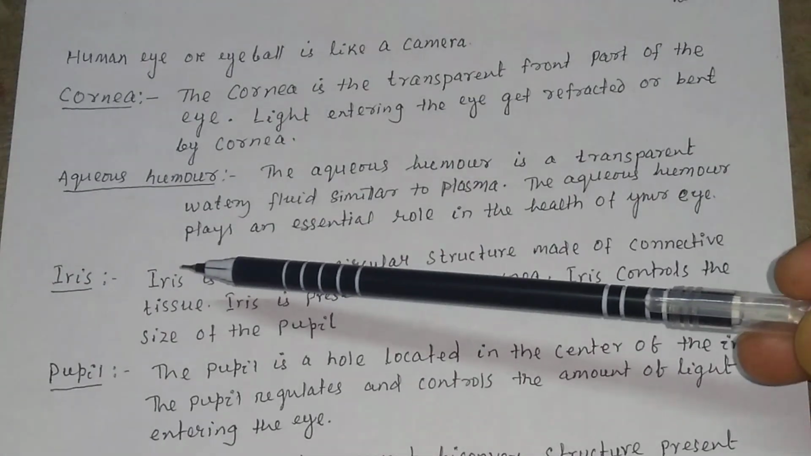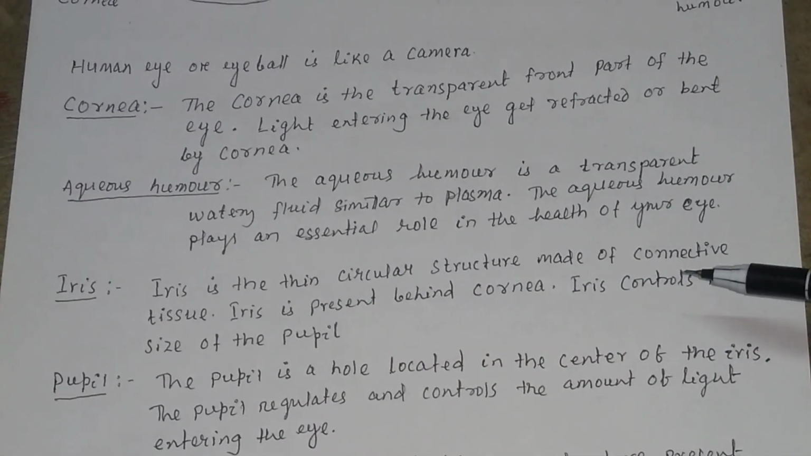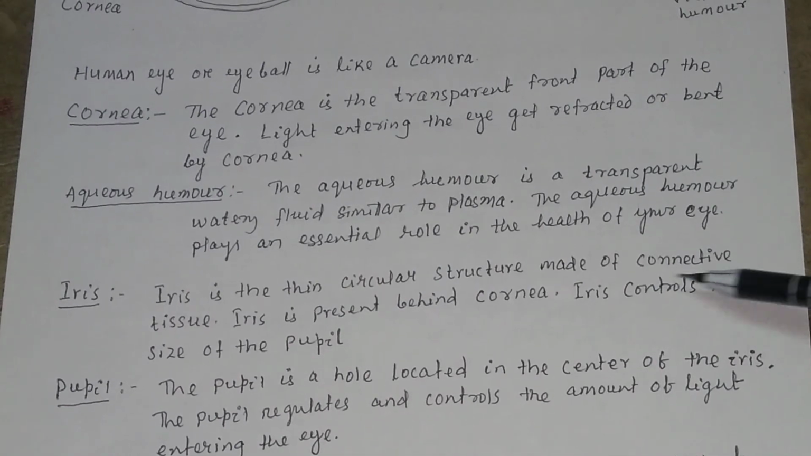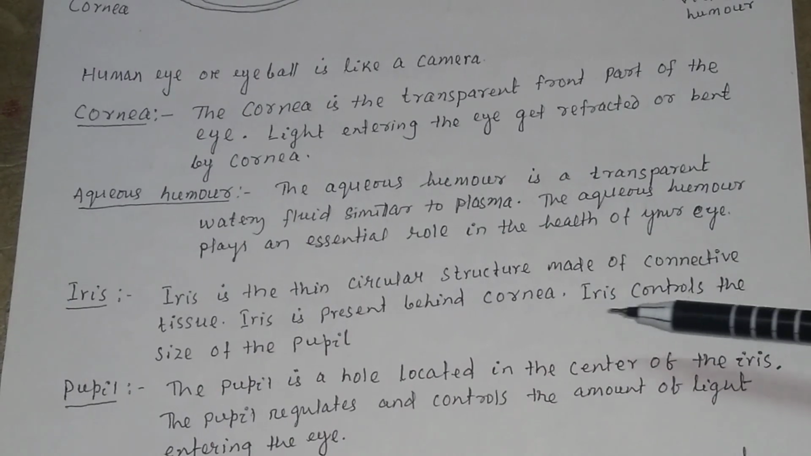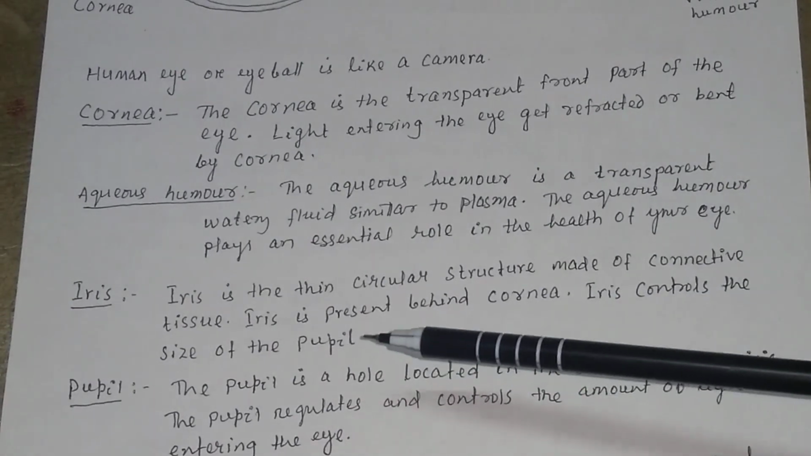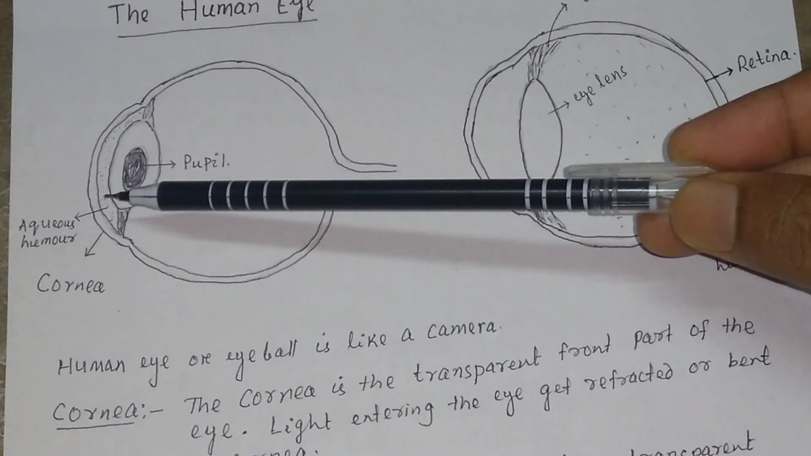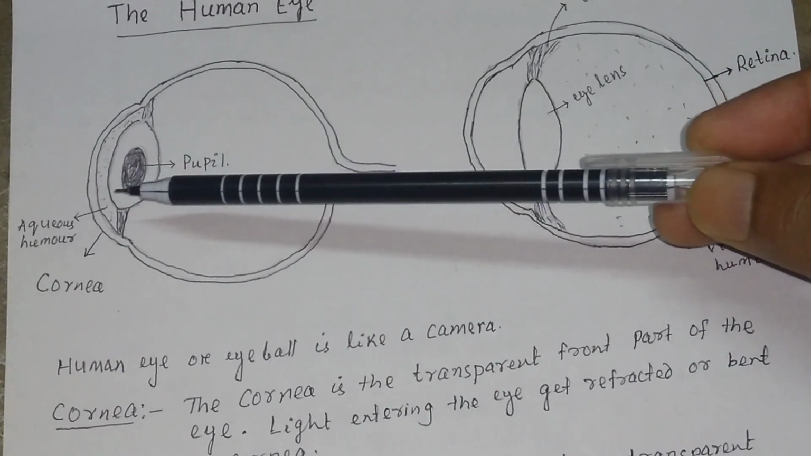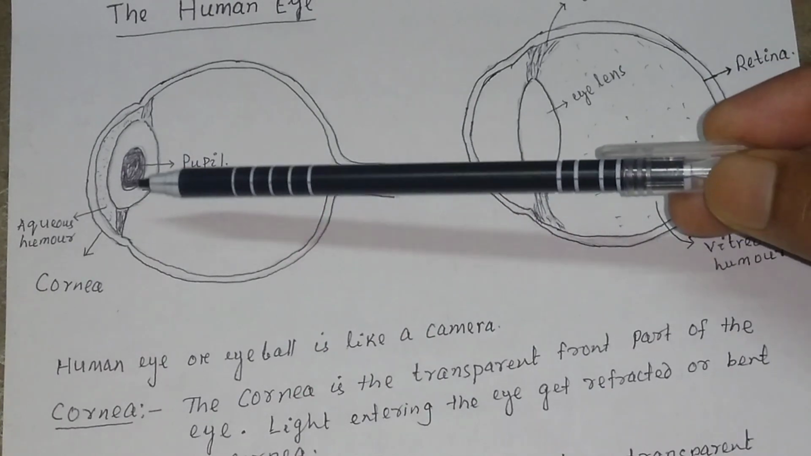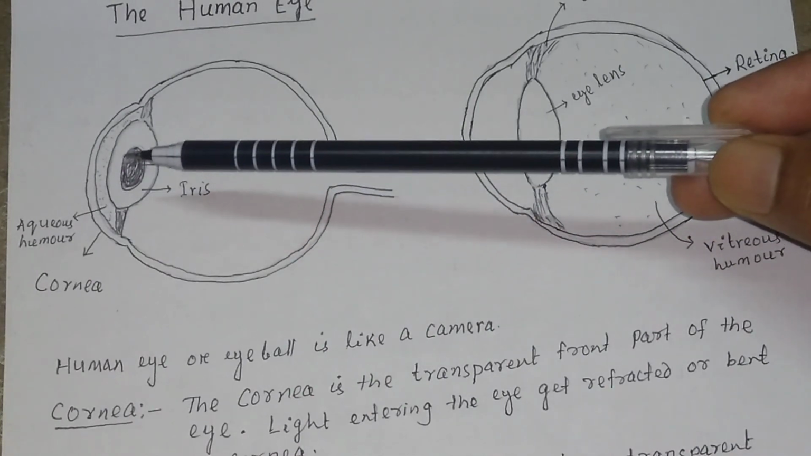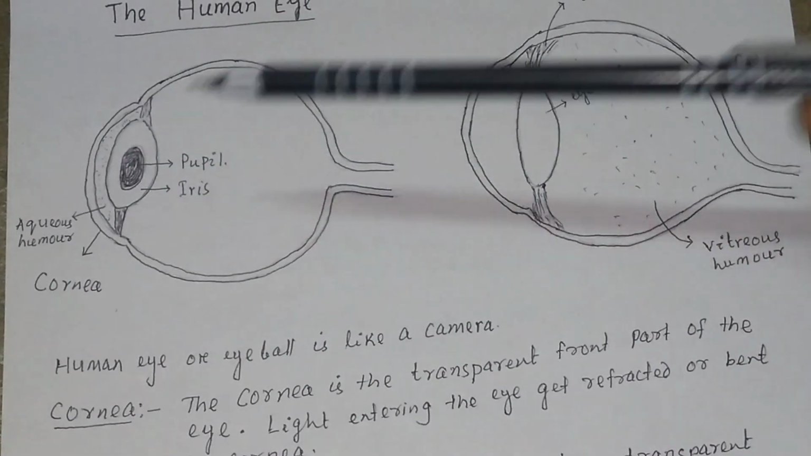Then the third structure is your iris. The iris is the thin circular structure made of connective tissue. The iris is present behind the cornea. The iris controls the size of the pupil. You see, after your aqueous humor, you have the iris. This round shape is called your iris, and the iris holds the pupil.